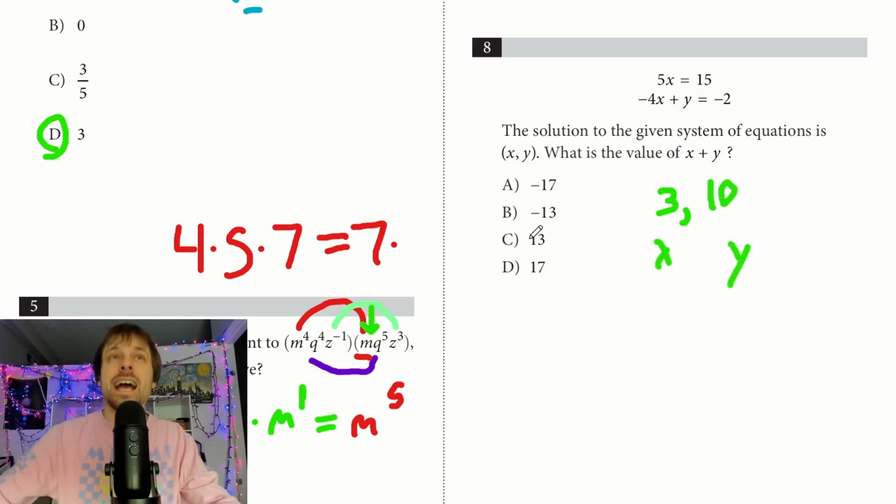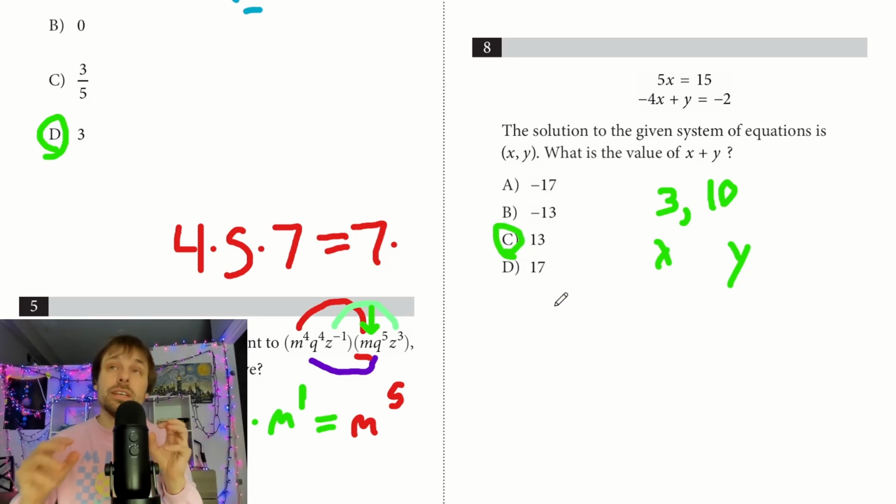They ask, what is it added together? And it looks like it's just going to be C for this one. You can see how little room for error there is. I plug everything in correctly, get my intersection point, done. And we're going to be using Desmos for a lot more than just these linear equations. You can use it for the quadratics too.